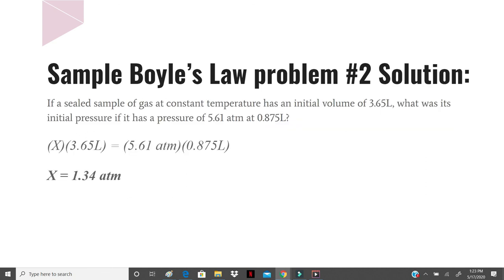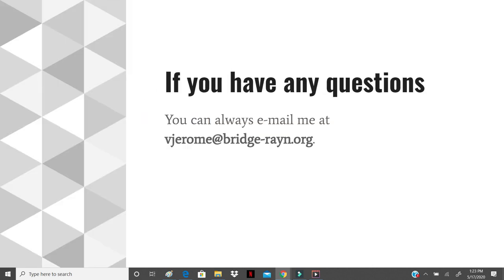So we take Boyle's law. We are going to input x, unknown, for our initial pressure, because that's what we're trying to find. We're going to input the initial volume of 3.65 liters, our final pressure of 5.61 atmospheres, and our final volume of 0.875 liters. And when we calculate this through, we find that our initial pressure had to be 1.34 atmospheres.